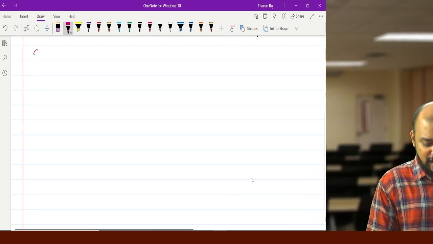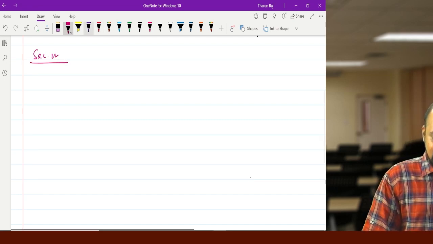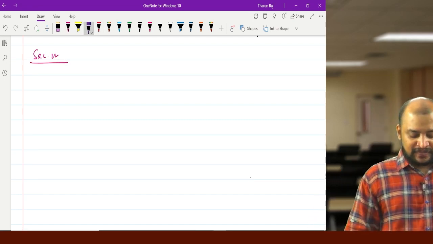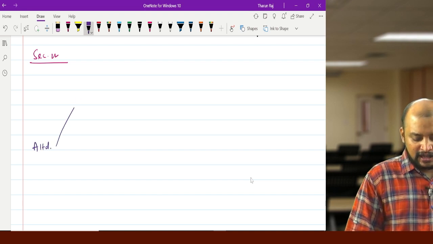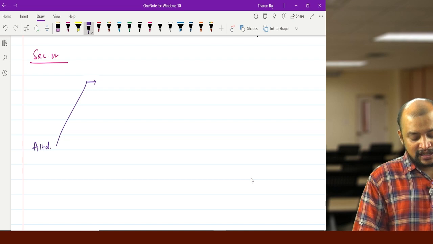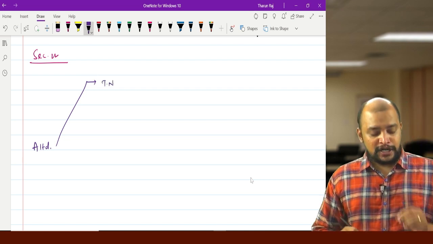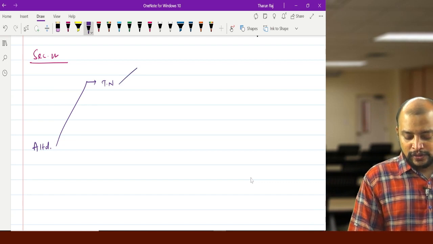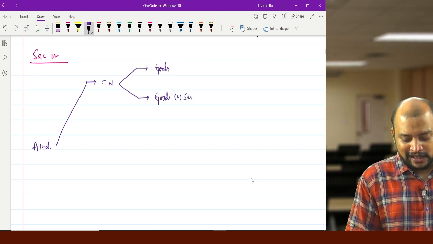Related to section 22, let us try to understand with an example. A Limited commenced business in Tamil Nadu, and they are engaged exclusively in supply of goods, or in supply of goods plus services.